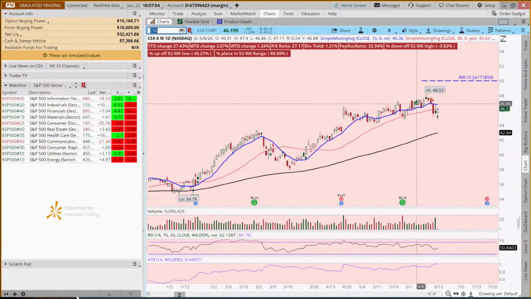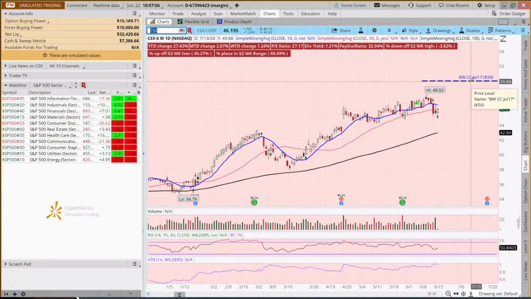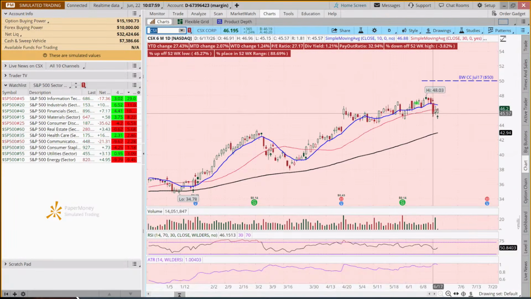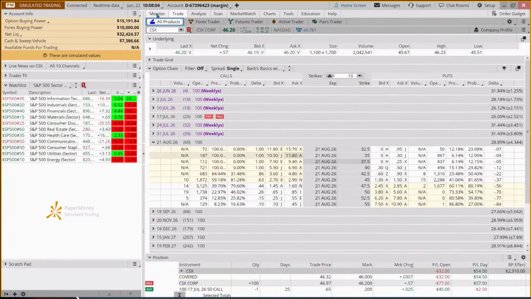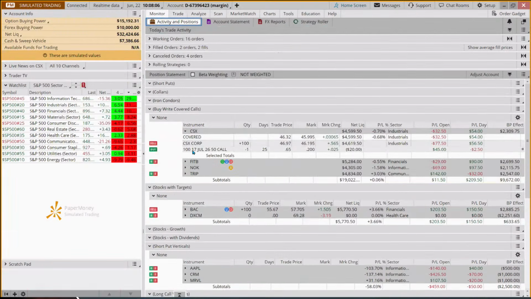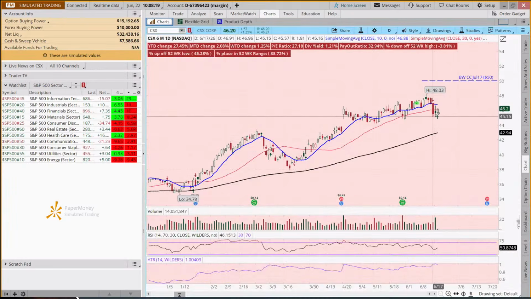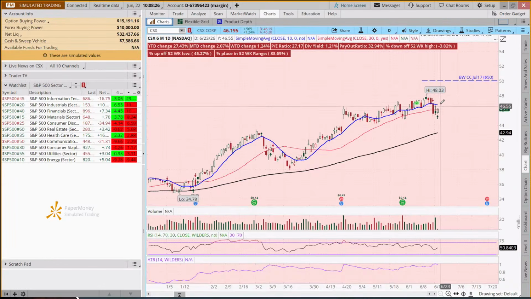So this one we put on here, our target is here. And I did come and look at this because I thought, hey, if this has come down a bit, maybe we could buy it back for less. And then when it comes back up, sell it again. So it's currently at 20 cents, and we were paid 65 for that call. And so if we're still bullish on this and it's rallying, we could take that call off. And come Friday, if it's come back up around this 48 level, maybe sell it again.